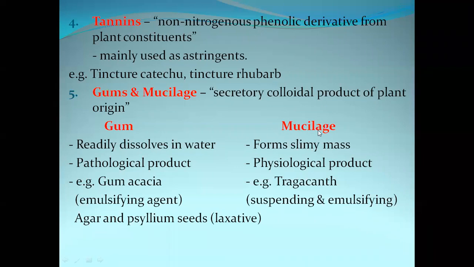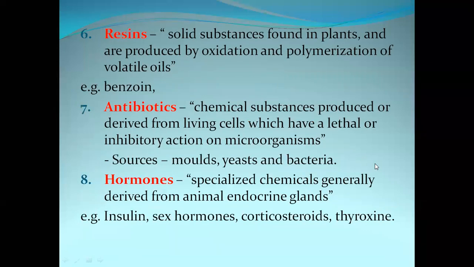The next one is mucilage, which forms a slimy mass. It is a physiological product, not produced because of infection or because of disease. These are the physiological products of the plants. And the example is tragacanth, which is used as an emulsifying agent. And the next one is resins. These are solid substances which are again obtained from the plants, produced by oxidation and polymerization of volatile oils.